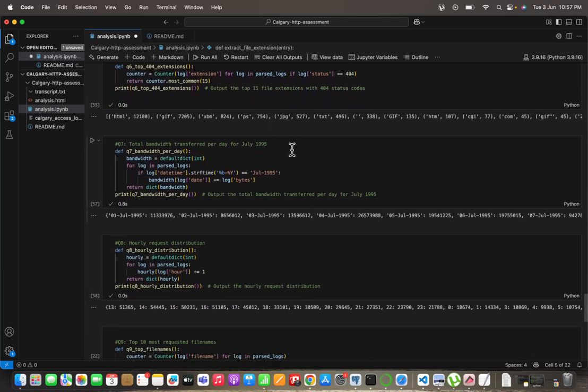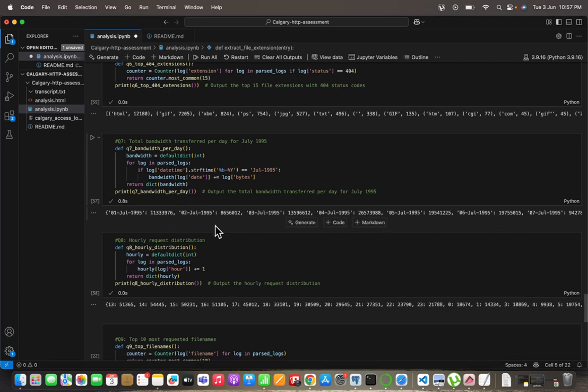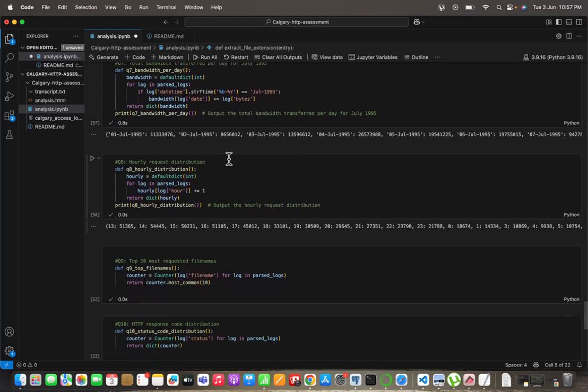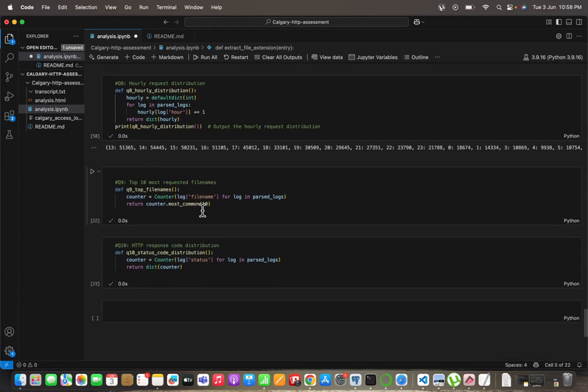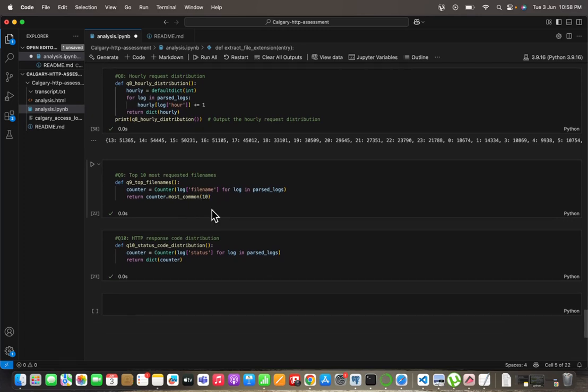Next was the total bandwidth transferred per day for July 1995. I created a function for that, found where the date was July 1995, and printed it out, and that was the result for that question. Then the hourly request distribution: how many requests there were per hour. I put the log hours and then printed them out. After that, the most requested file names. I used the file names and found the most common.